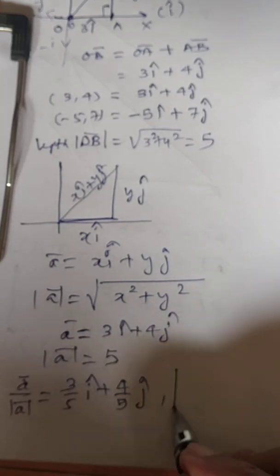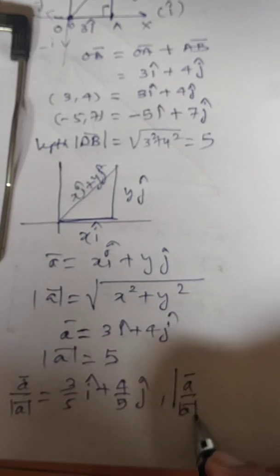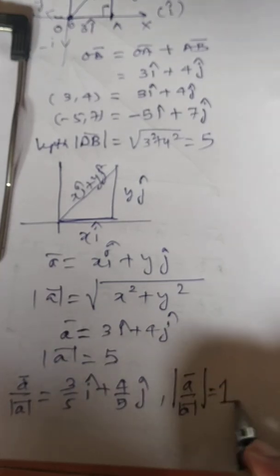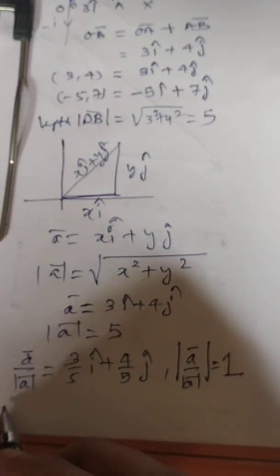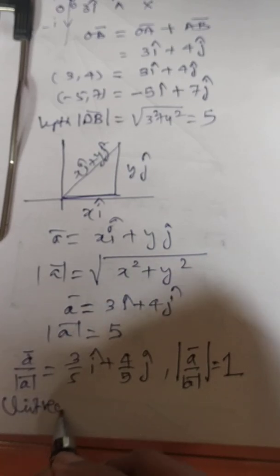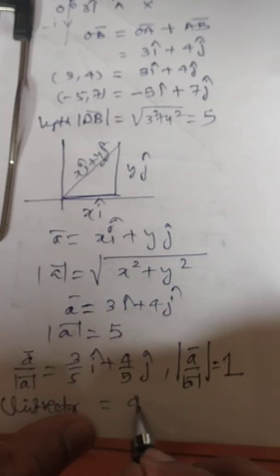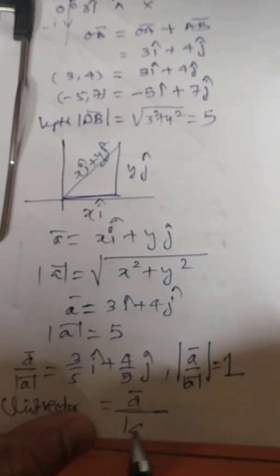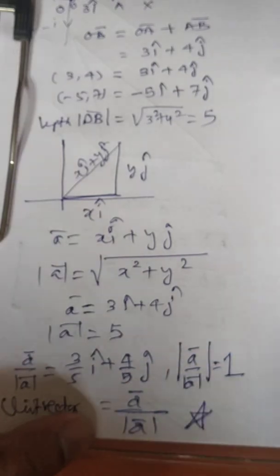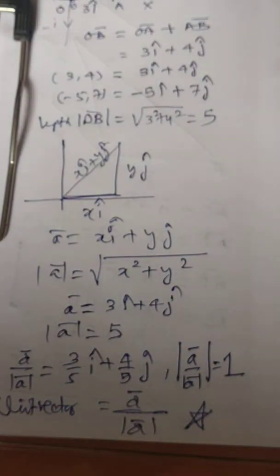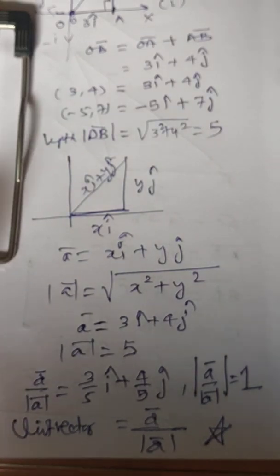And now if I ask you to get the magnitude of this, just quickly calculate. Are you getting 1? So in case you want to find out the unit vector, then the rule is a vector divided by its magnitude. Whenever you follow this, you will always get a unit vector.